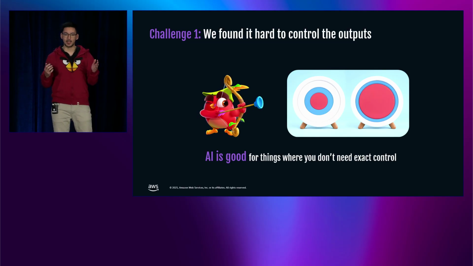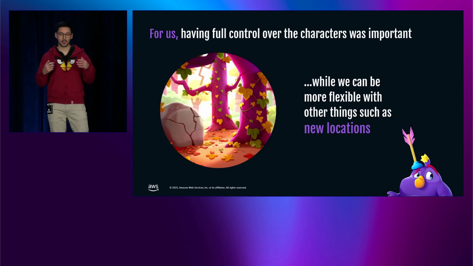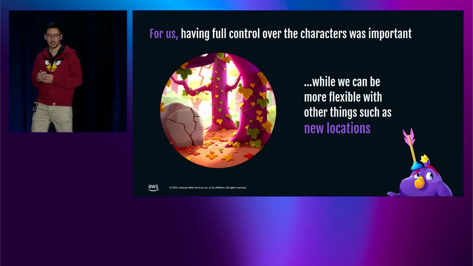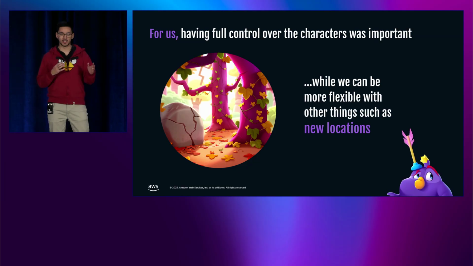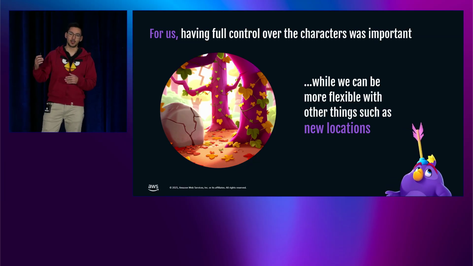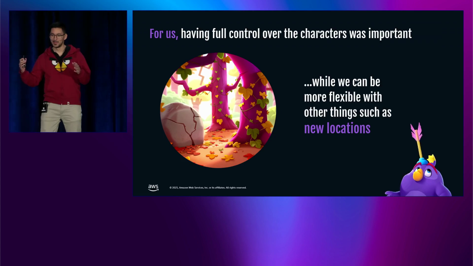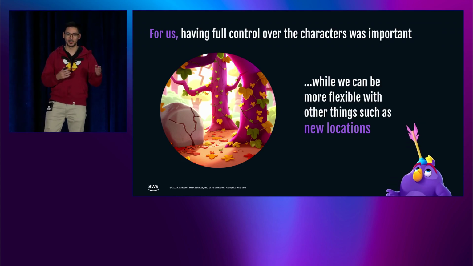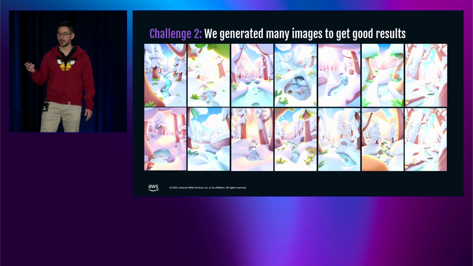But we also learned that AI is better for things where you don't require exact control. Like, for example, creating new locations and backgrounds. Because in these ones, we can be more flexible about the style. If we generate an Angry Bird out of proportion or with a third eye, that's not good. But in a background, we can have a second tree, third tree, another rock here, and that's OK. We can be way more flexible, the same as with secondary characters.